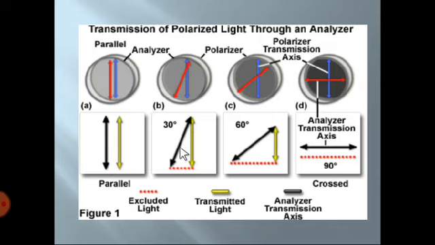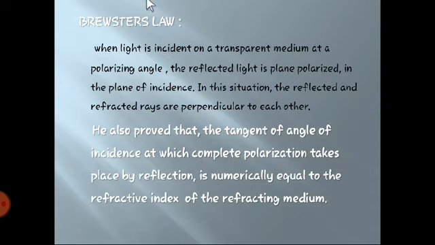When one is moved to 30 degrees, this much amount of light is excluded, so intensity goes on decreasing. If you increase that angle to 60 degrees, more light is excluded, and intensity decreases again. And if you take 90 degrees, that is, both are perpendicular to each other, you will not be able to see the light. Okay, so this is all about the polarizer. Don't worry, we are going to see the exact experimental arrangement of this and you are going to perform this experiment, so don't worry about it. This is very easy to understand.